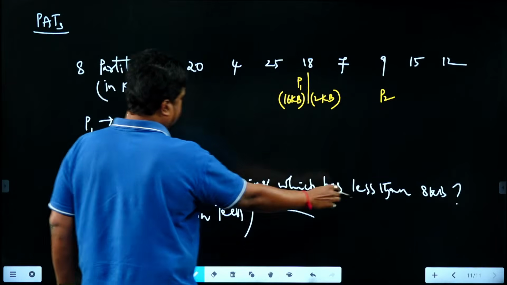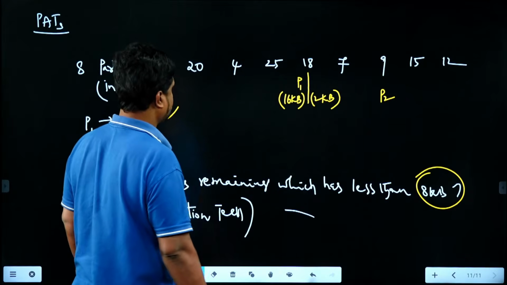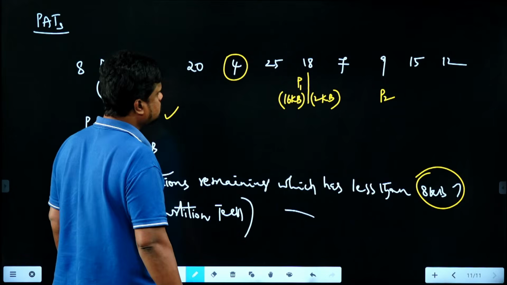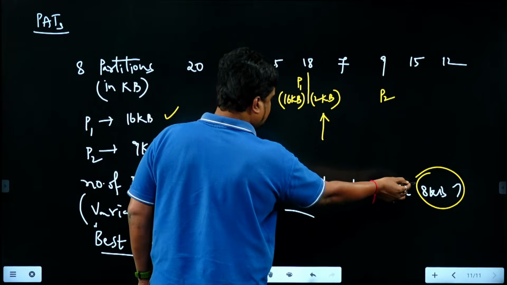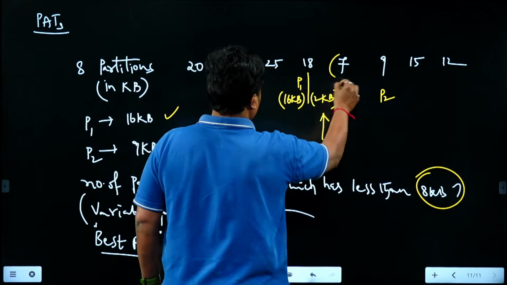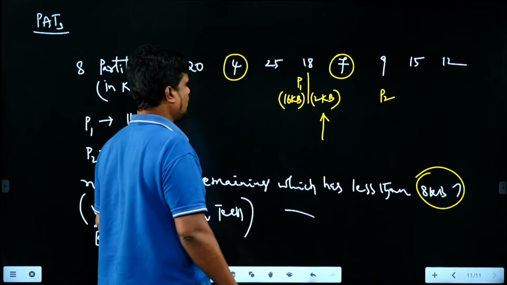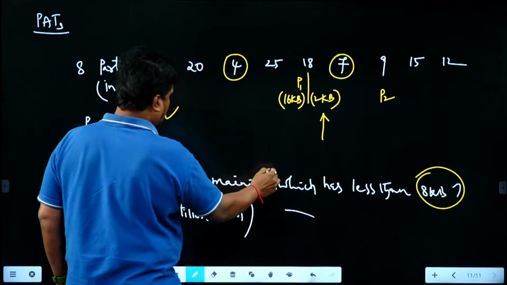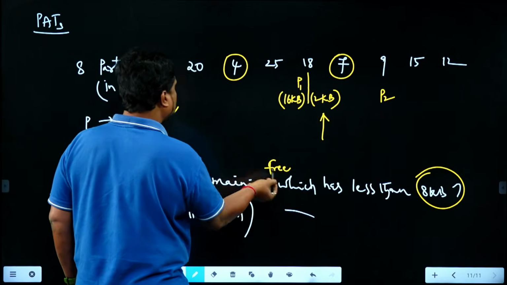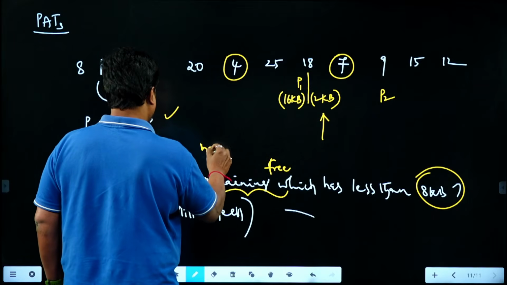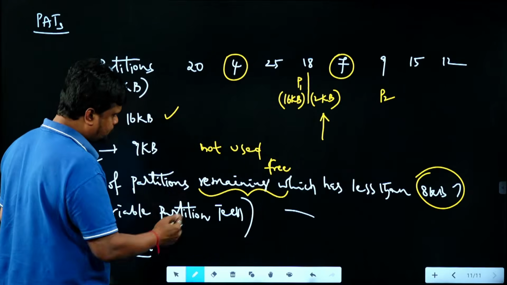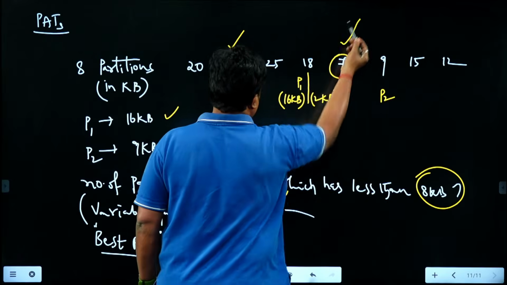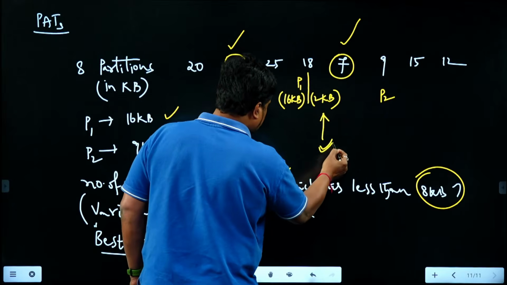So then less than 8 KB if you check, 4 is less than 8 KB, which is remaining idle. 2 KB is also less than 8 KB, which is remaining idle. 7 KB is also less than 8 KB, which is remaining idle. So overall, if you check, the partitions that are remaining free, right? That are not used, okay? That remaining free or not used are what? 4 KB memory partition, 7 KB memory partition, and this 2 KB memory partition also.